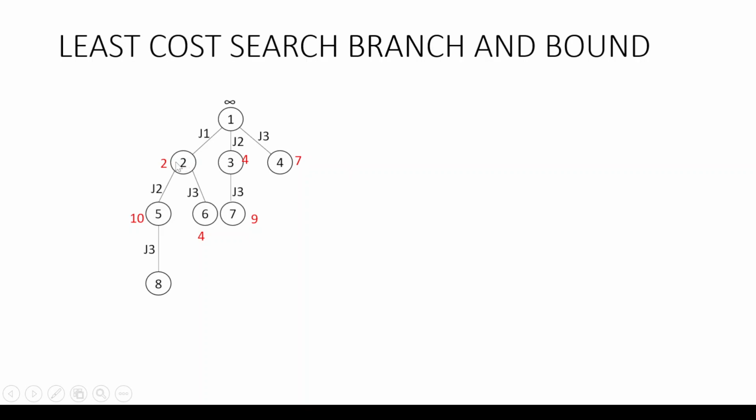We have 2, 4 and 7. The minimum cost is 2. So the next nodes are explored. The weights associated with these are 10 and 4. The minimum cost is 4, but we don't have any nodes that can be explored from here. So we are going with 10 and the new node explored is 8 with J3.